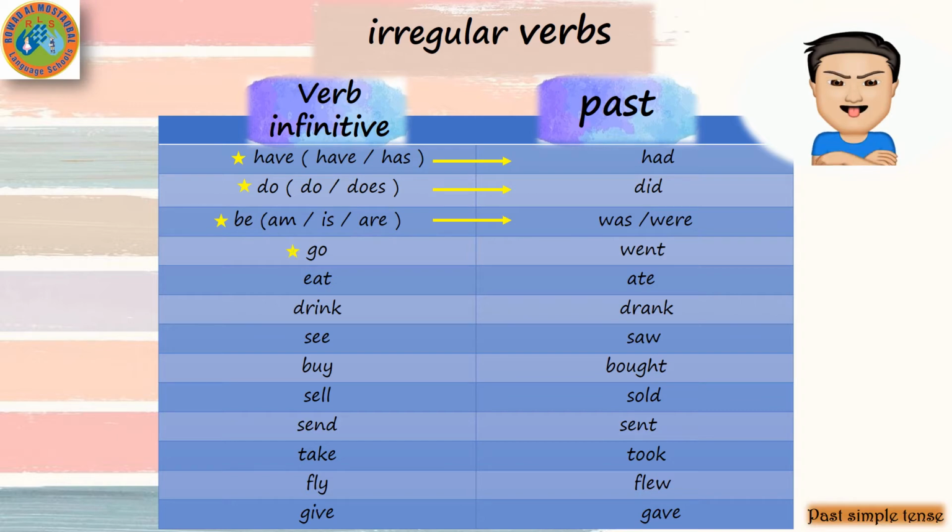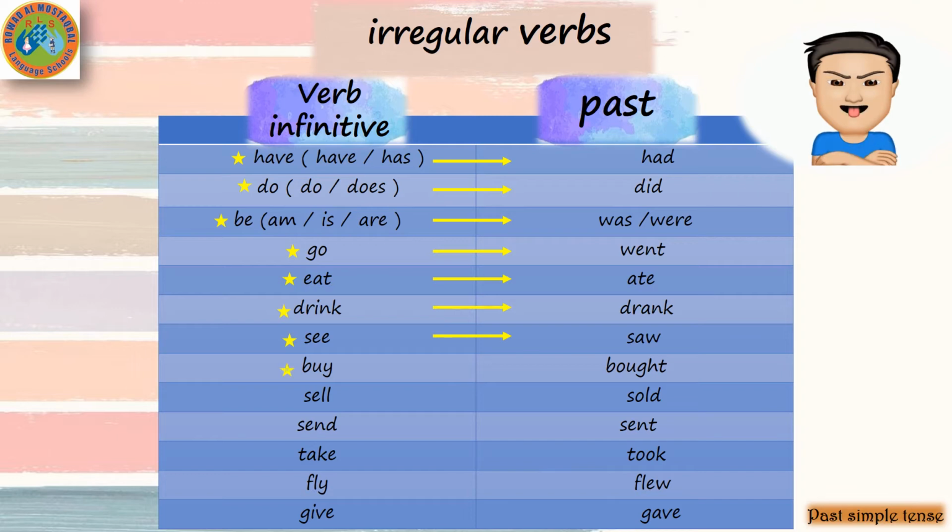And with the verb go, in the past, went. So go in the past will be what? Went. Eat in the past, ate. Drink in the past, drank.